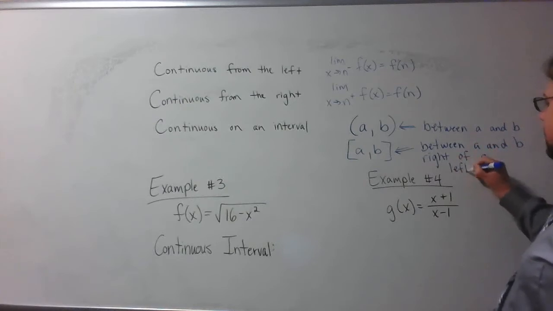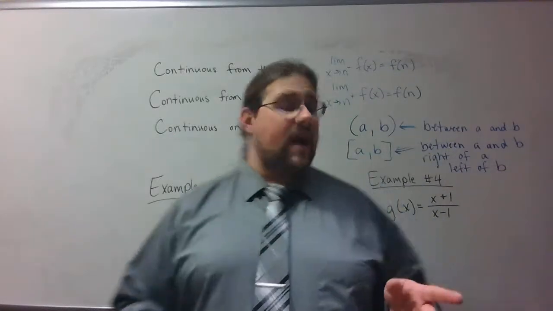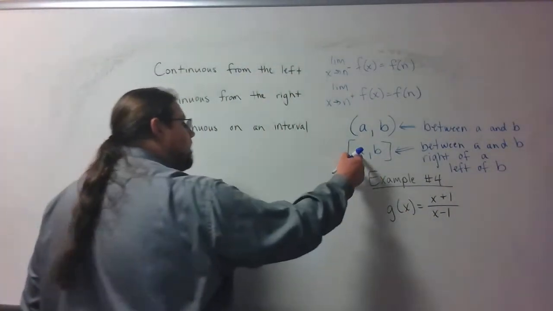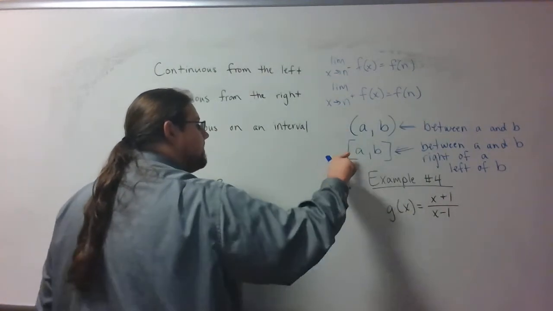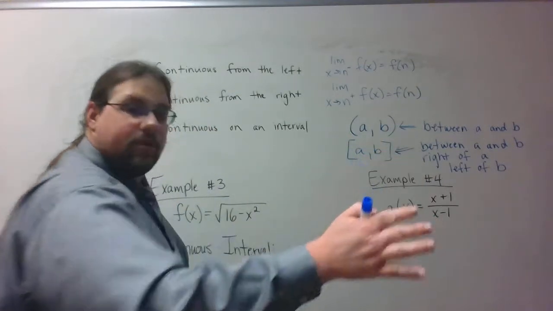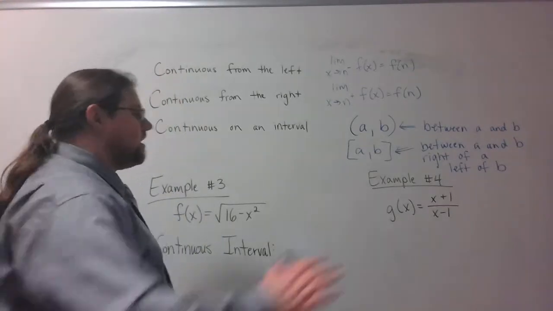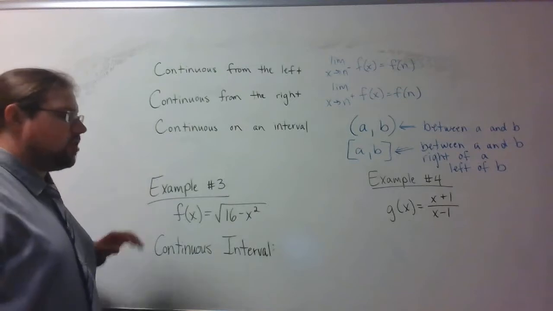and left of b. Now you're probably thinking, but Mr. Harold, that's a little bit backwards, and you're kind of right. Here's the thing. I'm starting at a, and in this case, this is the left one, I want to be continuous on the right side of it, so it's connected to the rest of it. And b is the right number, so I want to be continuous from the left side, so it connects to it. All right, so now that I've got those definitions and that explanation out of the way, I'm going to go ahead and talk about these examples.